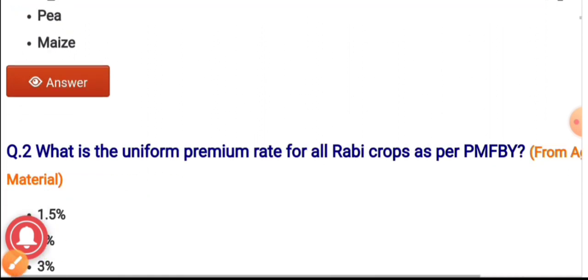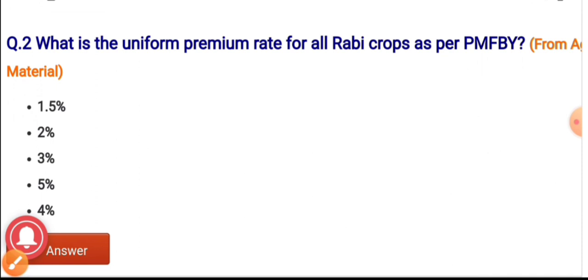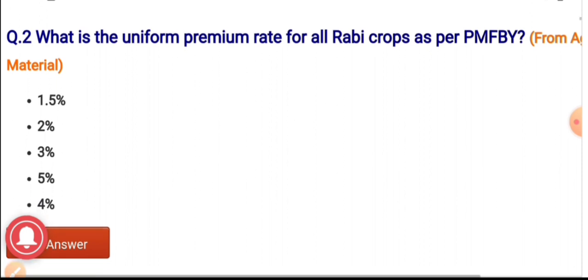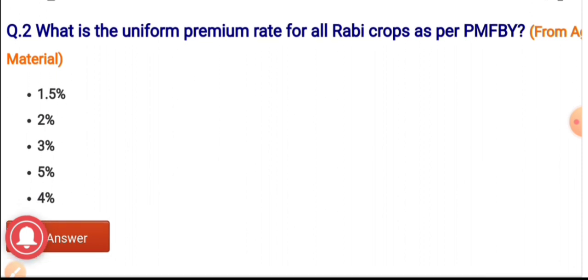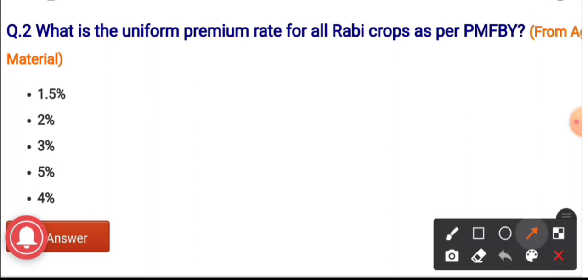Next question, what is the uniform premium rate for all the rabi crops as per Pradhan Mantri Fasal Bima Yojana? The options are 1.5%, 2%, 3%, 5% and 4%. And the correct answer is 1.5%. It is the premium rate for all the rabi crops as per Pradhan Mantri Fasal Bima Yojana.